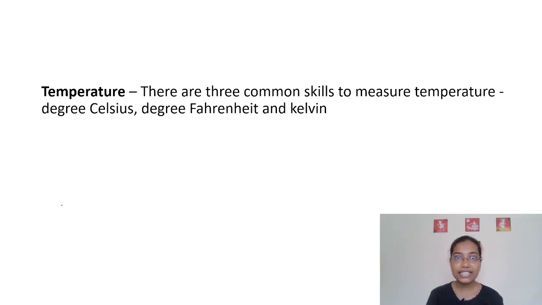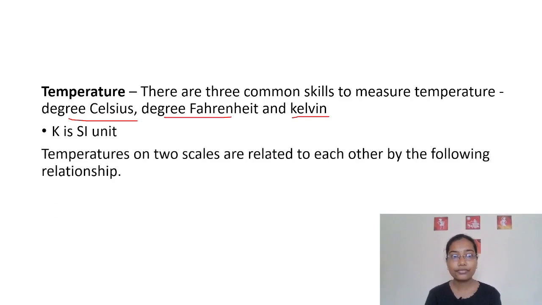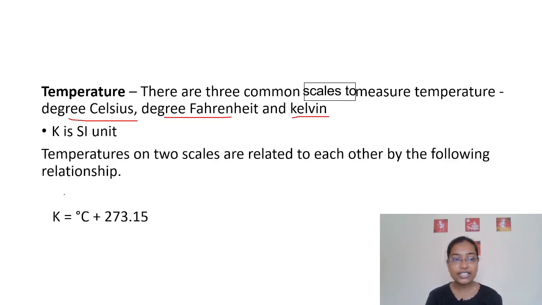Next measurement is temperature, and we have 3 scales to measure temperature: Celsius, Fahrenheit and Kelvin. Kelvin is the SI unit, and the temperature on these scales is related by the following relationship.